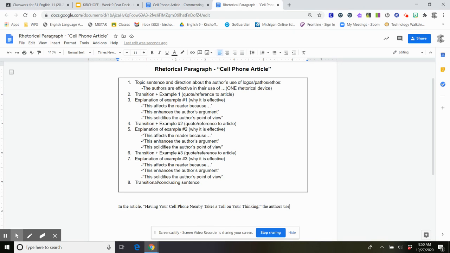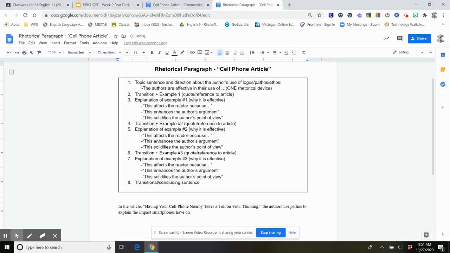So in the article, having your cell phone nearby takes a toll on your thinking. The authors use pathos to explain the impact smartphones have on people's experiences. Sorry, my computer froze for a second.